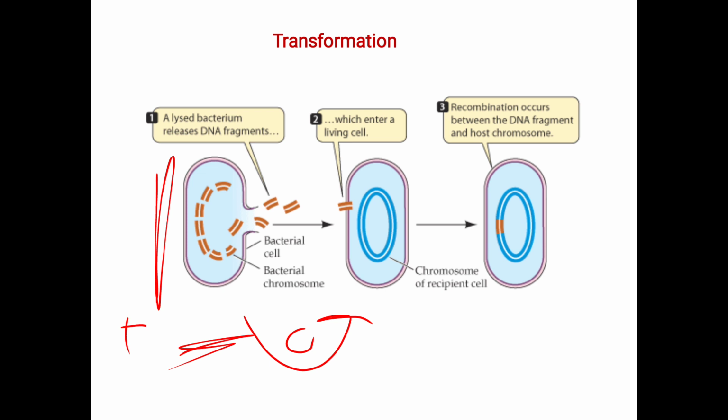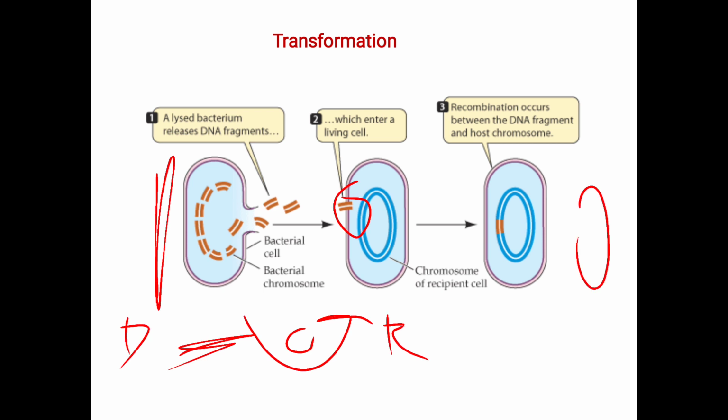This is the donor cell, and this is the recipient cell. What happens here? The chromosome of the recipient cell and the DNA of the donor cell come under the recombination process, where recombination occurs between the DNA fragment and the host chromosome.